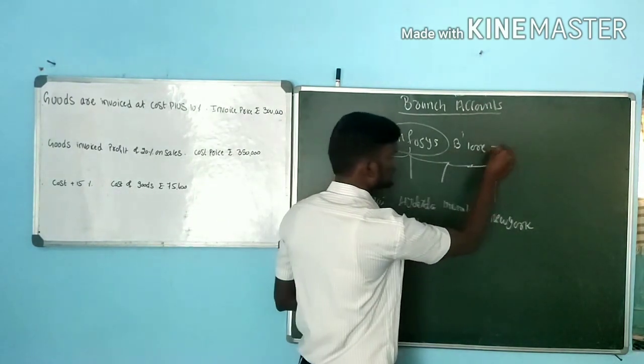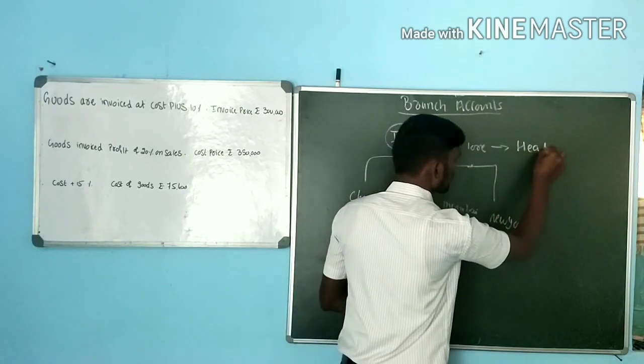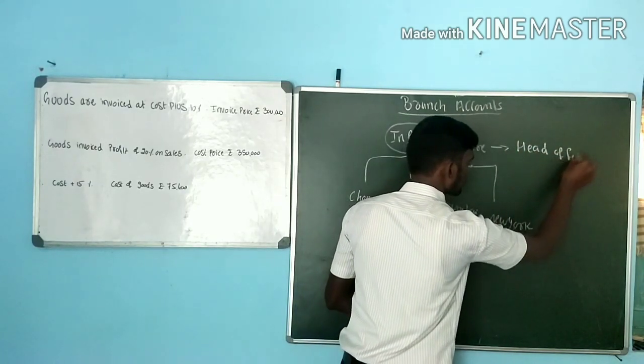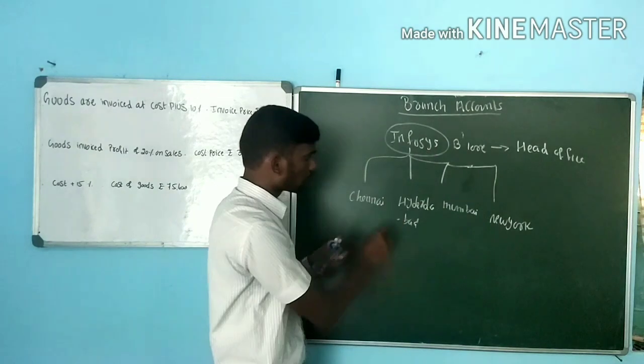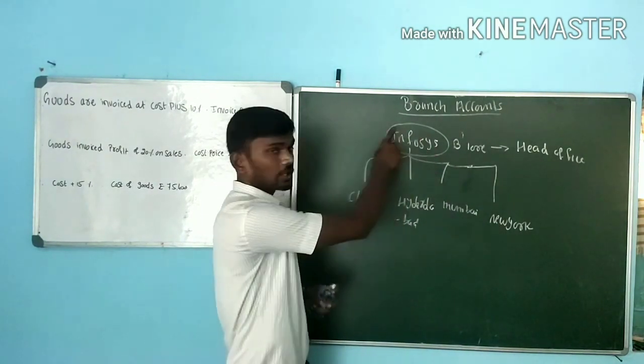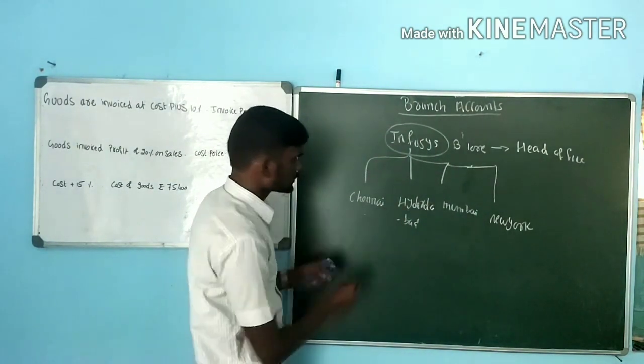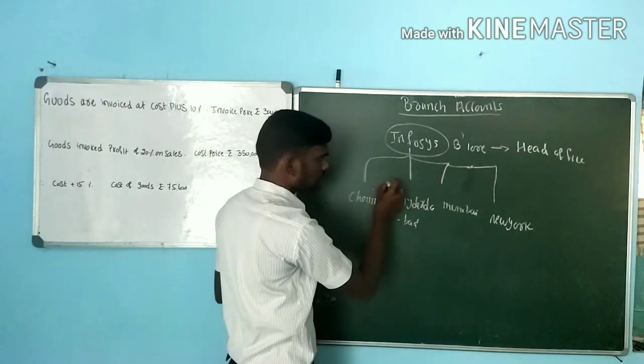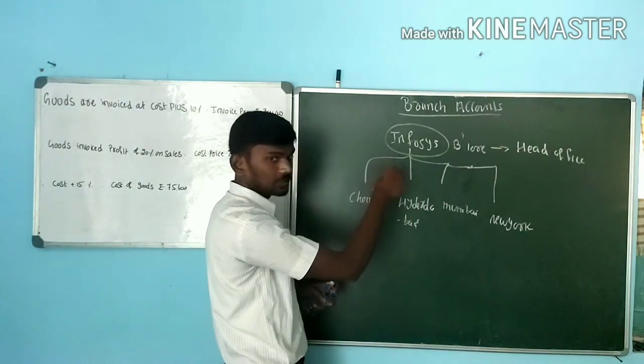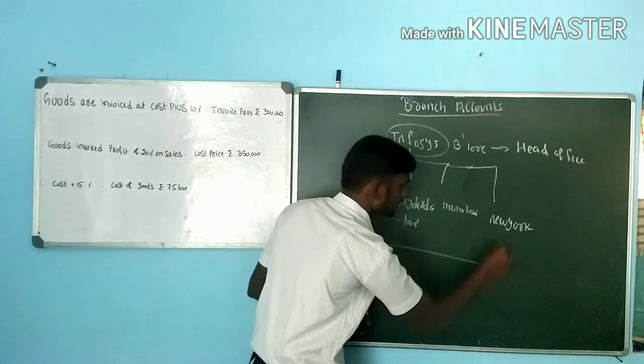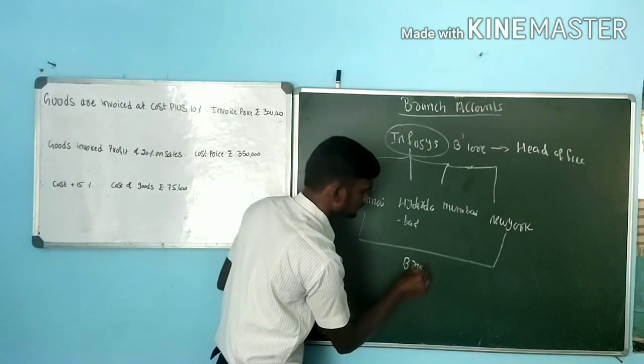Here, Bangalore is called the head office. It means where they control all the branches, that is called the head office. Next, the head office establishes its activities in other places. These are called branches.